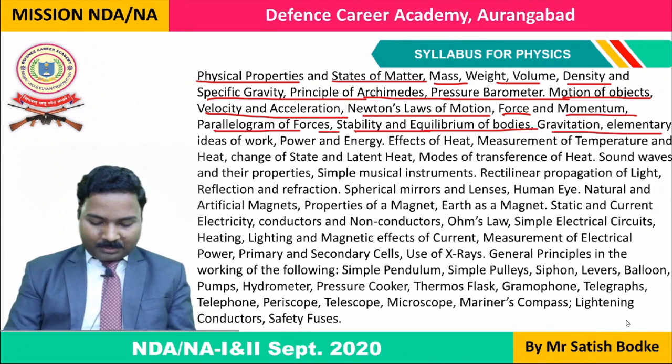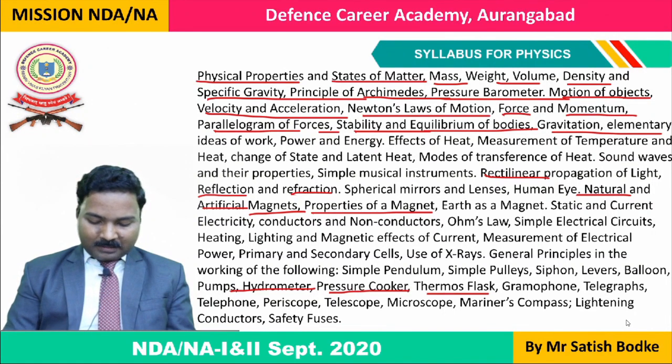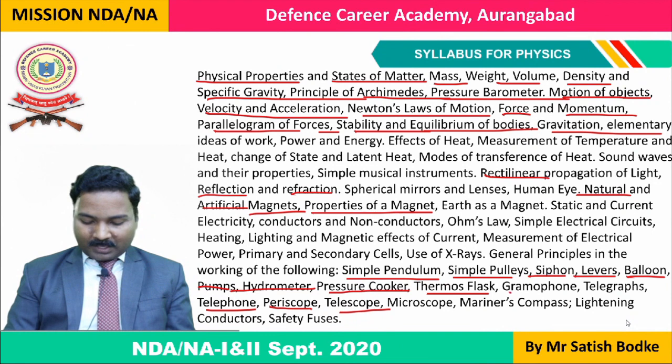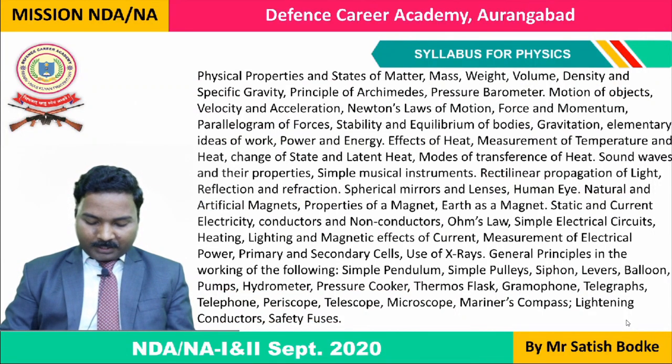Here we have things like properties of magnet. Okay, artificial magnet, natural magnet. These are the kinds of magnet we'll have to learn. Reflection and refraction, difference between the things. Okay, then so many things are there. Hydrometer is there. Pressure cooker is there. Then in the syllabus you have simple pendulum, simple pulleys. Okay, levers, siphons. Okay, periscope, telephone, telescope, pumps are also there for the syllabus. Thermos flask, gramophone, microphone. So many things are there for the syllabus of physics for NDA written examination paper 2